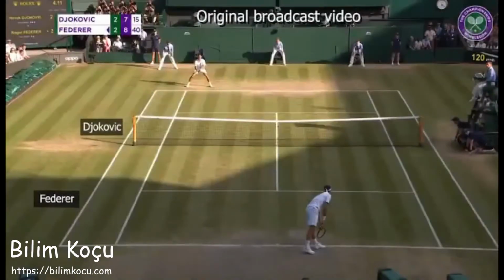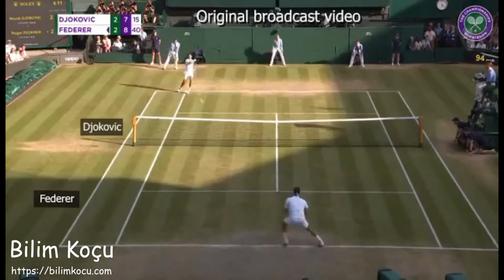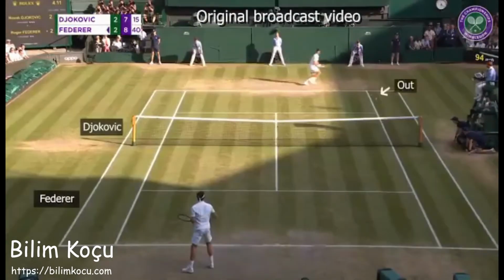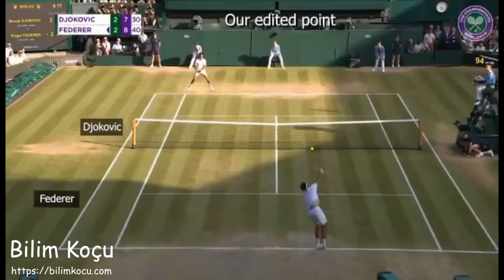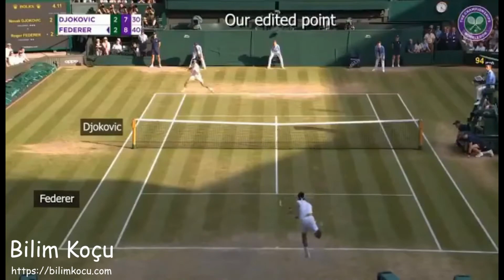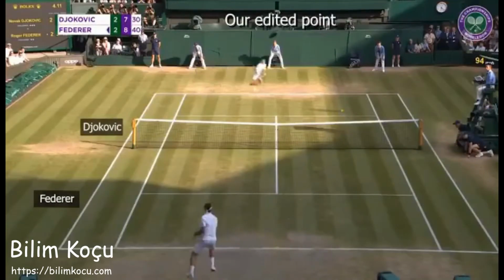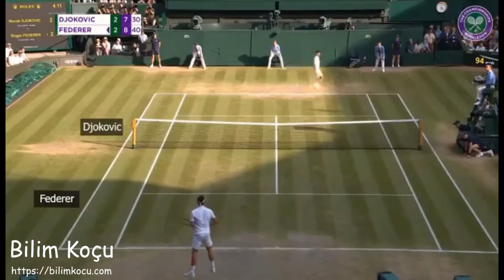We can also modify real-life points to visualize different outcomes. For example, in the 2019 Wimbledon final, Federer famously missed this forehand that would have won him the championship. We can modify the point to show what might have been had Federer hit the ball a little to the left on that shot.